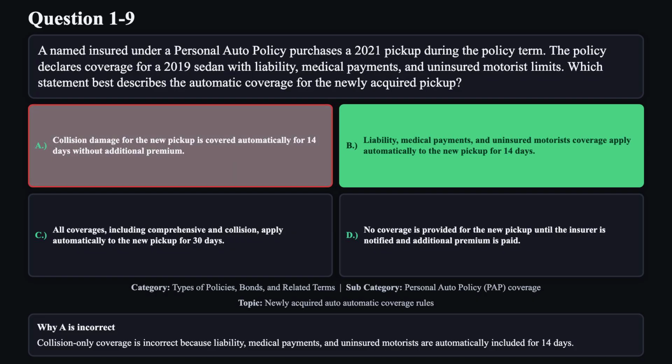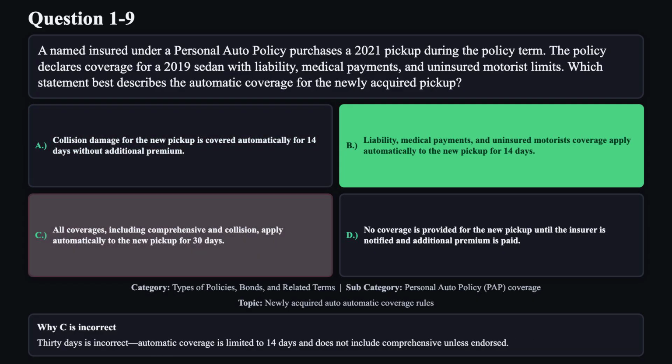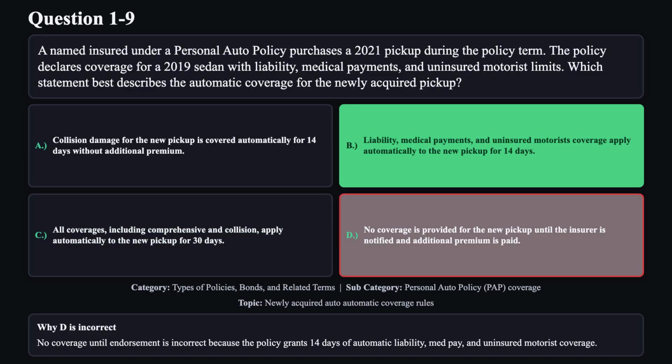Reason A is not correct. Collision-only coverage is incorrect because liability, medical payments, and uninsured motorists are automatically included for 14 days. Reason C is not correct. 30 days is incorrect. Automatic coverage is limited to 14 days and does not include comprehensive unless endorsed. Reason D is not correct. No coverage until endorsement is incorrect because the policy grants 14 days of automatic liability, med pay, and uninsured motorist coverage.